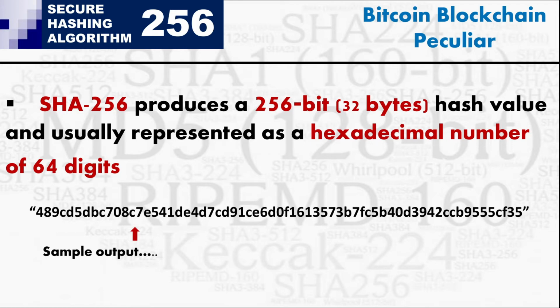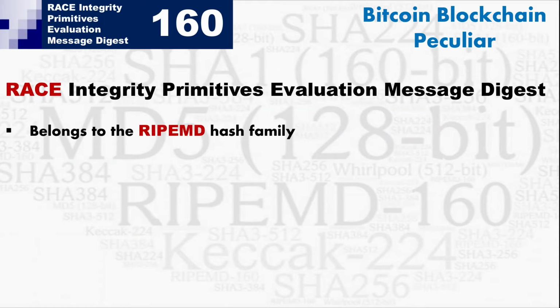A sample output is shown here. What you see on the screen, a jumbled set of characters, is a hexadecimal representation of some input. Irrespective of the file size, as I said earlier, when you apply a hash function on anything, the hash will be unique, and the hash will always be 64 digits when SHA-256 is applied. Now we go on to RIPEMD-160, which stands for RACE Integrity Primitives Evaluation Message Digest. SHA-256 belonged to the SHA-2 family; now this one belongs to the RIPEMD hash family.